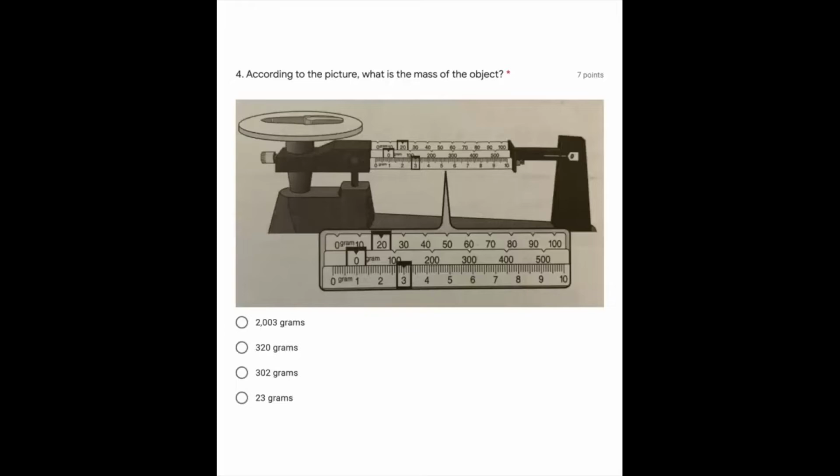According to the picture, what is the mass of the object? 2003 grams, 320 grams, 302 grams, 23 grams.